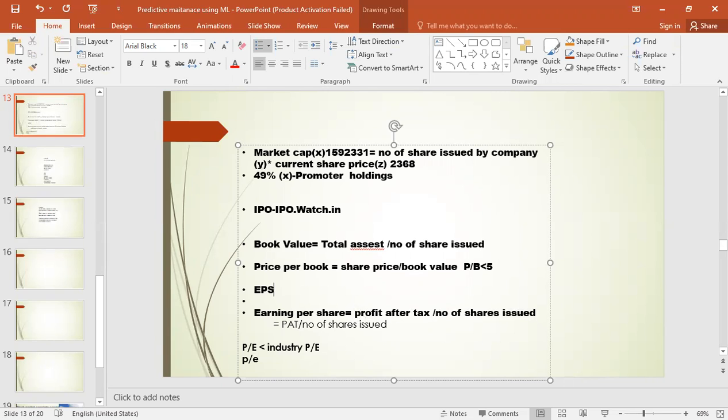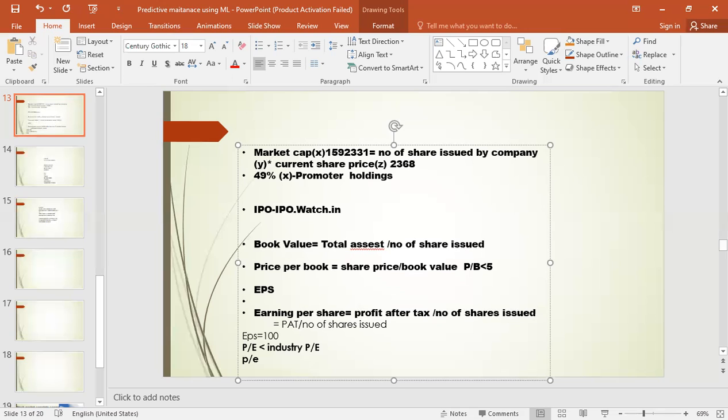I will show you in the Moneycontrol app. Assume that EPS is equal to 100 rupees. What does this mean? After cutting all the taxes, 100 rupees can be distributed to each shareholder.